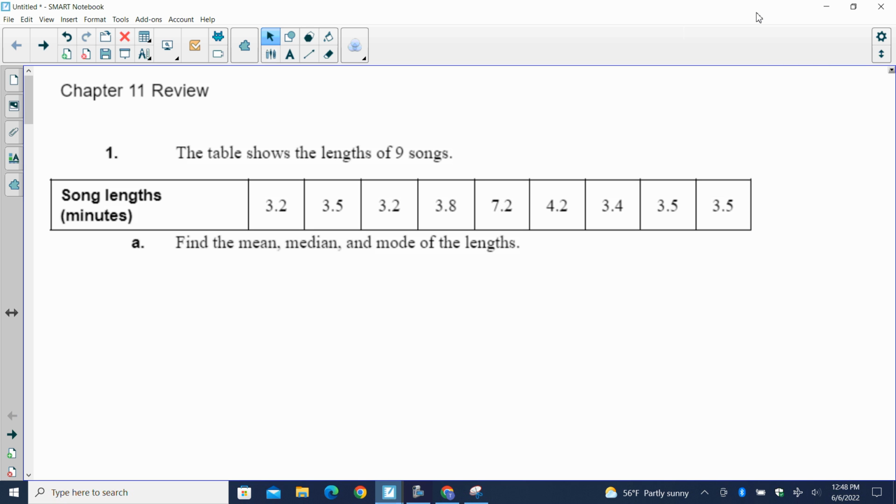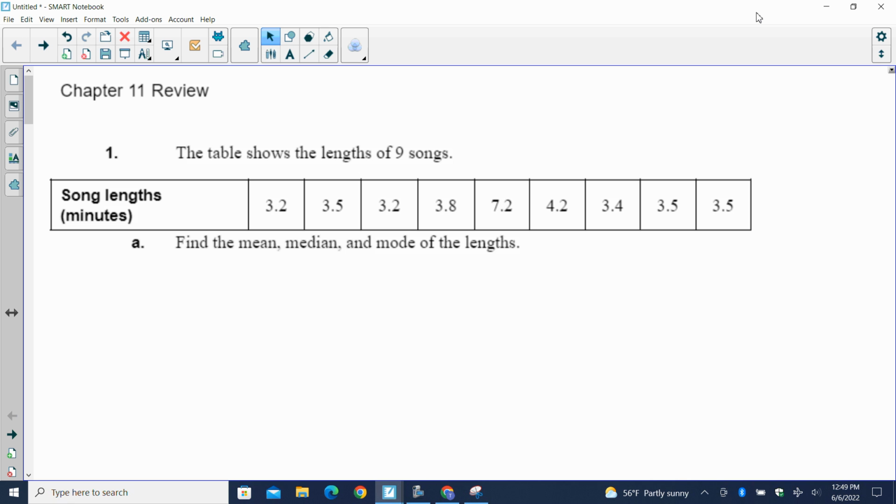All right, the goal of this recording is to talk through the Chapter 11 review. So let's get rolling. There are a few concepts that we need to know. The first few are mean, median, and mode.